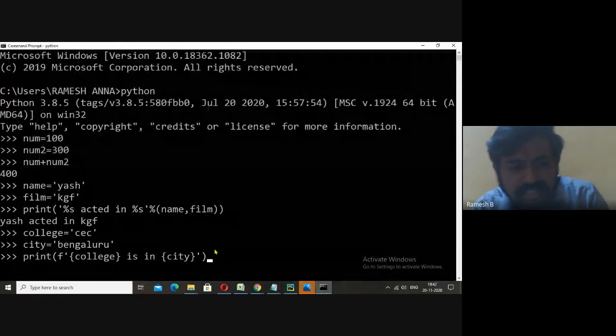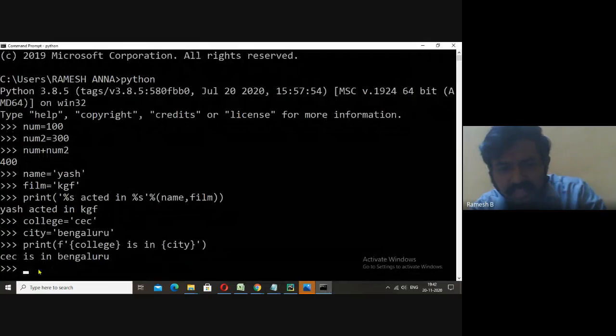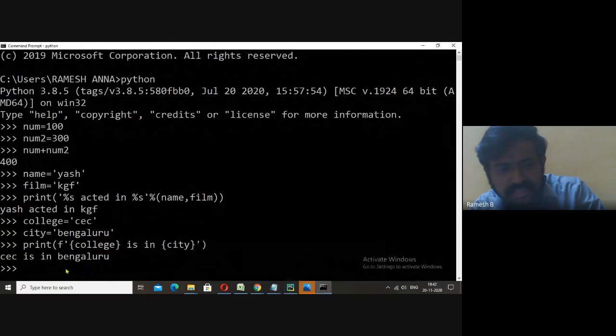So we got CC is in Bangalore. These are known as format strings. This must be prefixed with F.